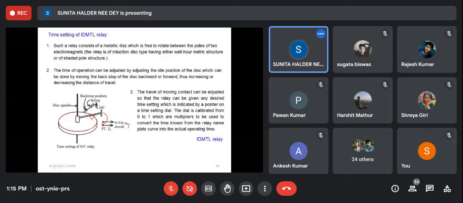But the disc is kept at a particular position using the spring as I have drawn, so it has to overcome this spring position. And there is some arrangement so that you can make this moving contact position or the closing contact position forward or backward using this backstop position.